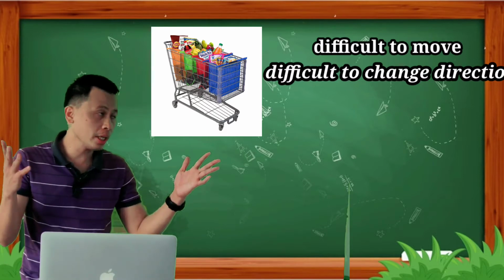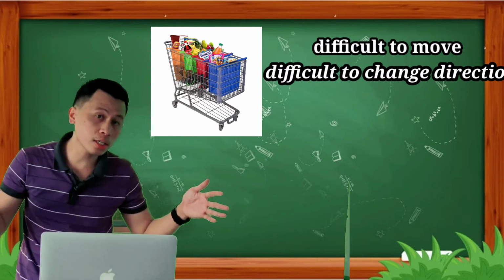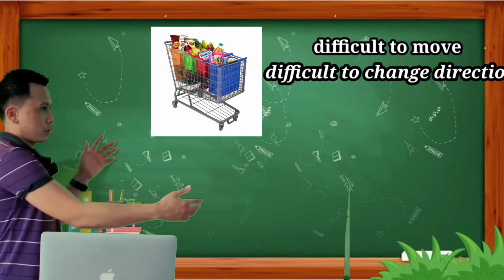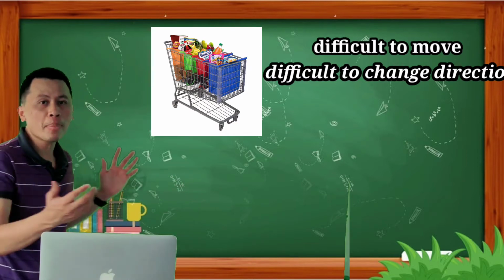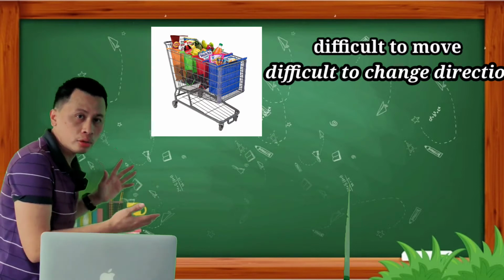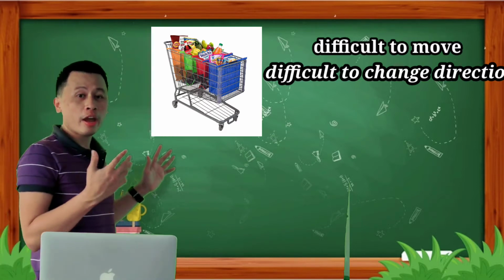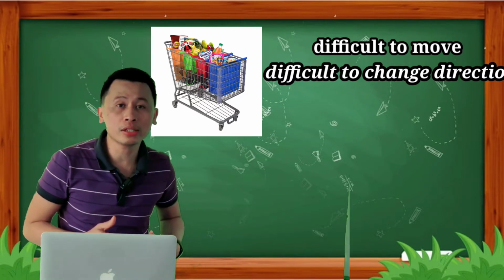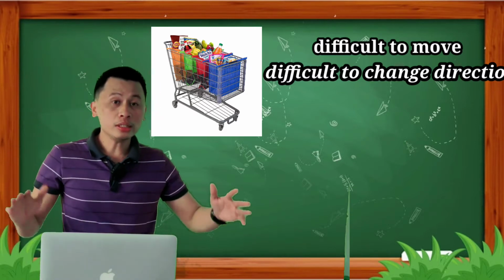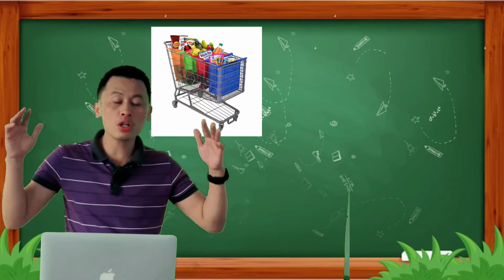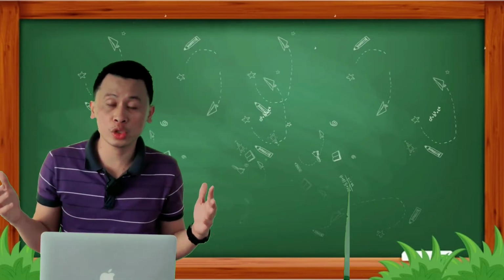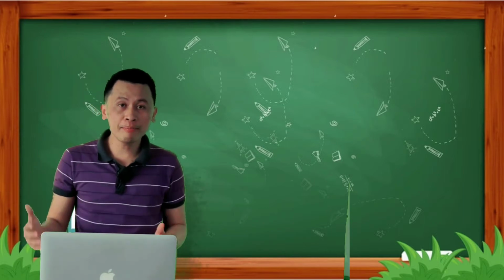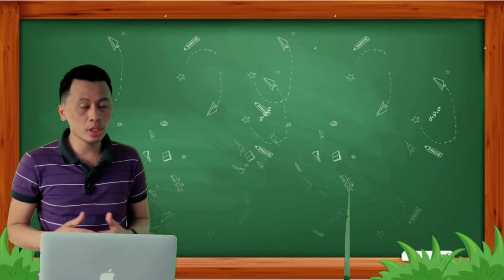Again, the empty trolley is easy to move and change direction, but the trolley with a lot of matter inside is already heavy, and it is difficult to change direction and move. That's the difference between the empty and not empty trolley.